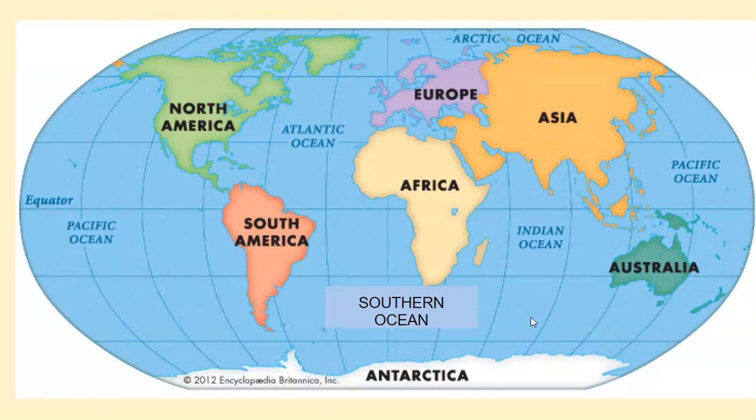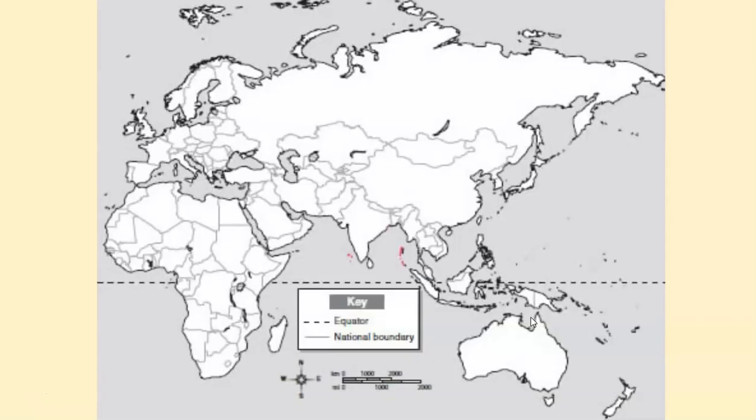And you need to be able to identify, like if there's a question that maybe says in Africa or in Asia, that you at least know kind of what part of the world you're talking about. Sometimes you could even have a section colored in, and it might even have a question about the continent. But knowing your continents and oceans is a basic thing that you definitely need to know.